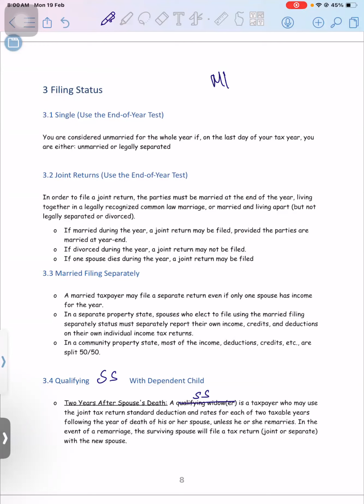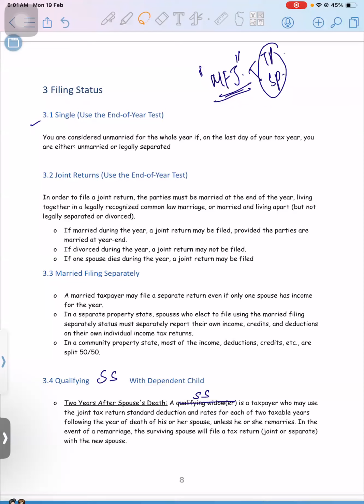If you're filing MFJ and both the taxpayer and spouse are working professionals, due to that they are not able to take care of their child, so they are putting their child in a childcare facility, right? So this is what you are going to understand. Persons should be filing MFJ. Now, who should file MFJ? What are the criteria of MFJ? What is a single filing status? Everything we are going to understand right now in this topic.